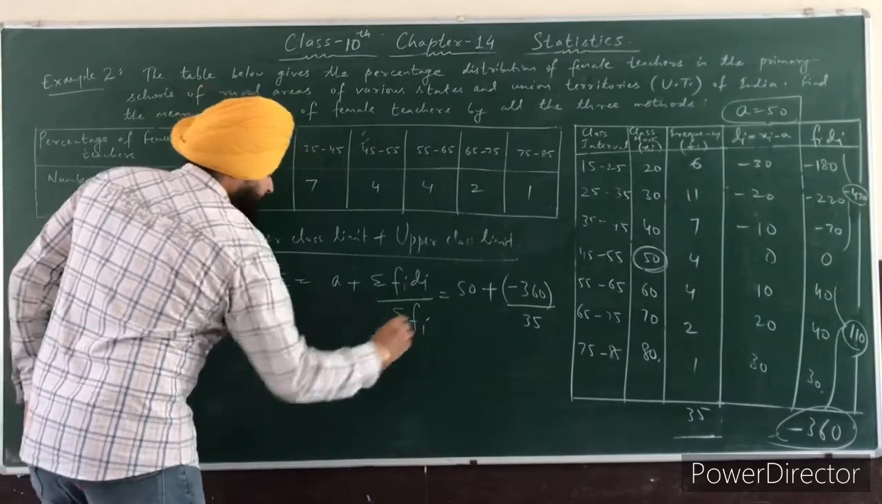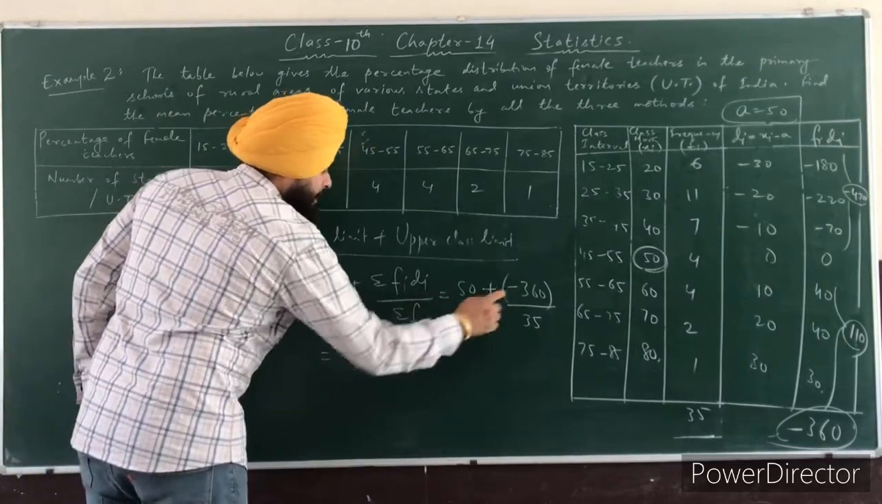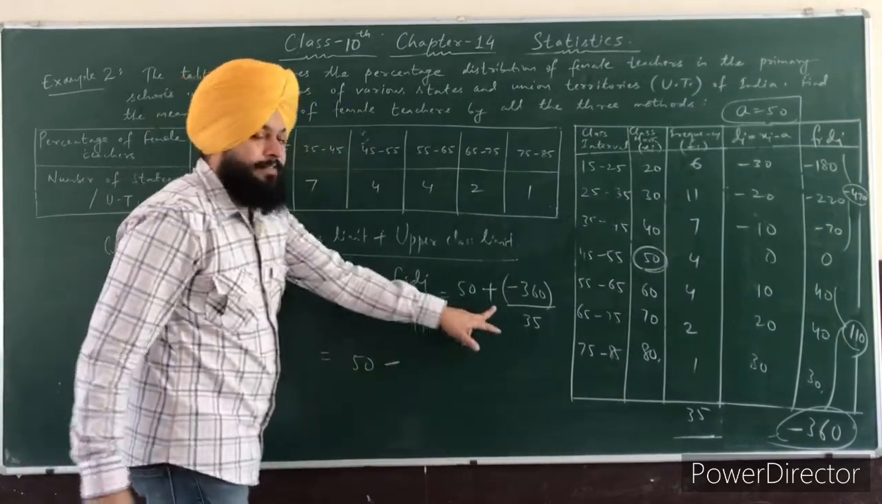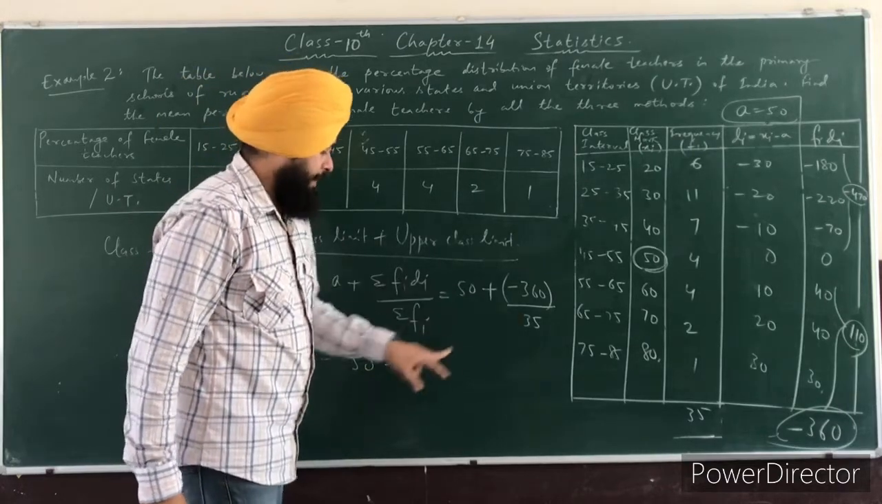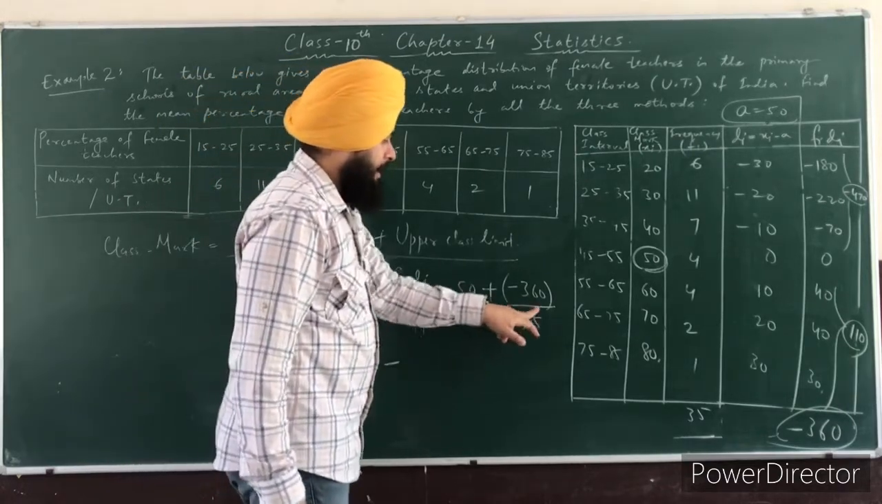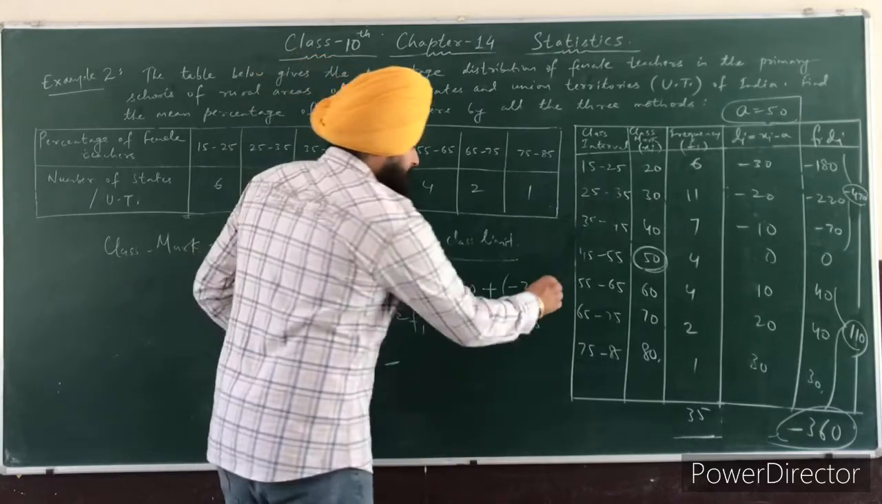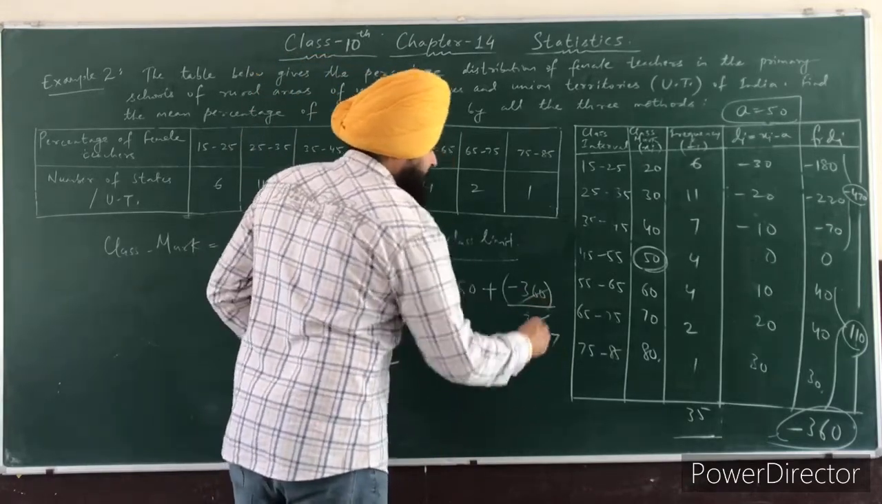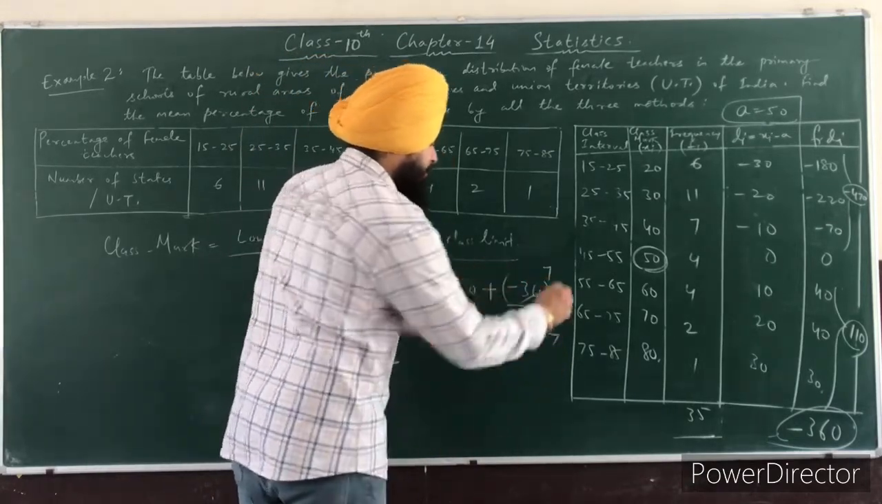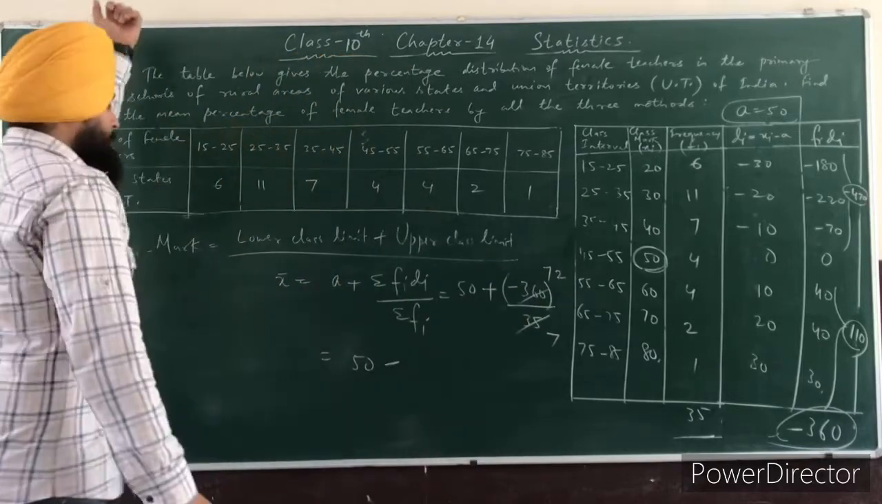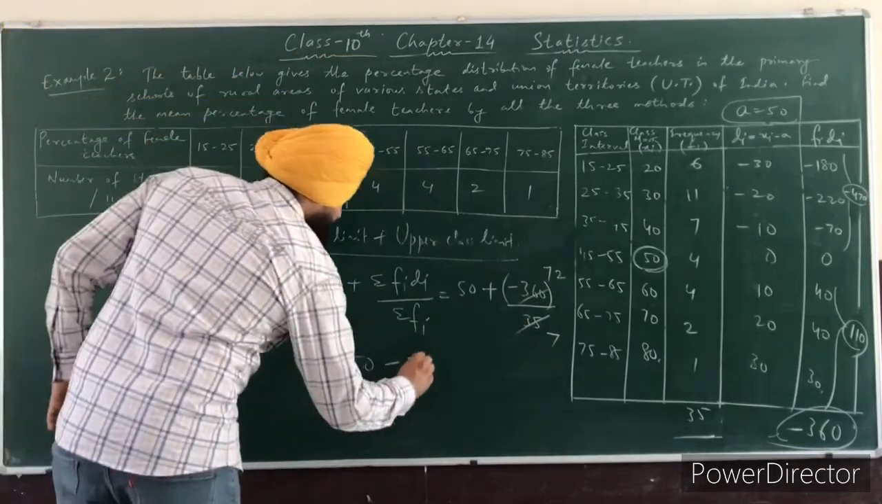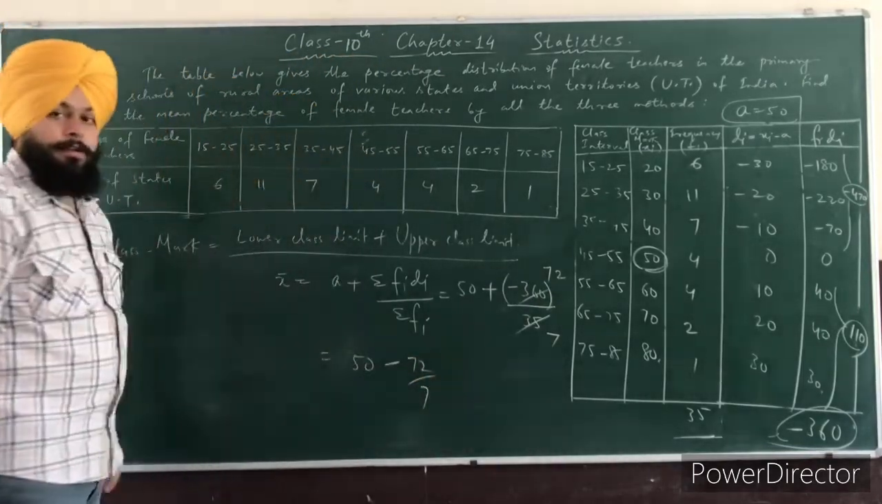Now this is 50 plus minus minus. We will open the brackets here, so the sign will change: plus minus minus. Now 360 and 35, cancel using the table of 5. 5 sevens are 35, 5 sevens are 35. 5 twos are 10. So it is 72 by 7.